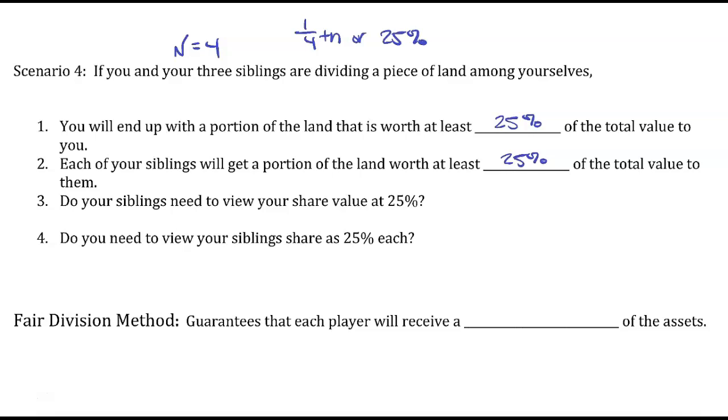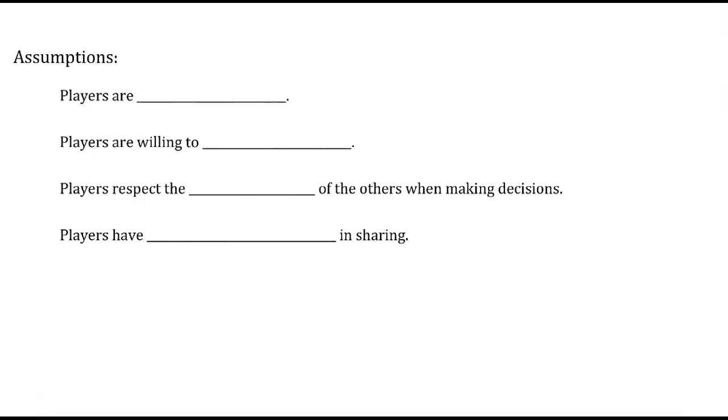A fair division method or a fair division game guarantees that each player will receive a fair share of the assets. As long as the steps are followed correctly, everyone ends up with at least their fair share and quite possibly much more. In order for these games to work, or these fair division methods, there's a few assumptions that we need to be able to make.